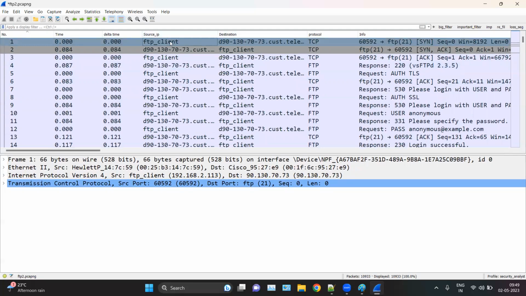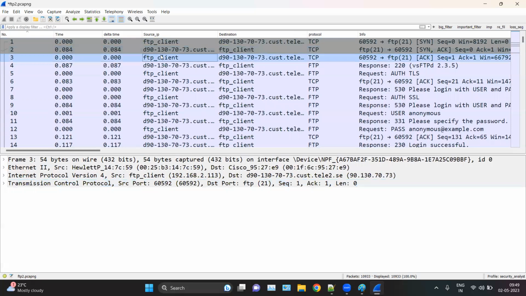Now my FTP client initiates the connection from its own side from the random port, which is 60592, to FTP port number 21, which is a SYN packet, right? This is for sending the request for connection establishment. Then my FTP server replies with a SYN-ACK packet from port number 21 to 60592, which is the random local port of that FTP client.